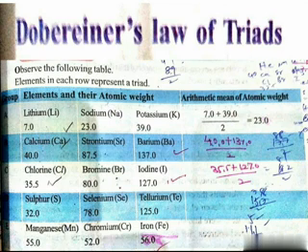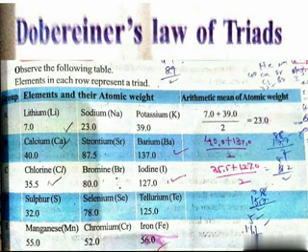What is the meaning of triad? A triad is a group of three elements in which the atomic weight of the middle element is the average of the first and third elements.